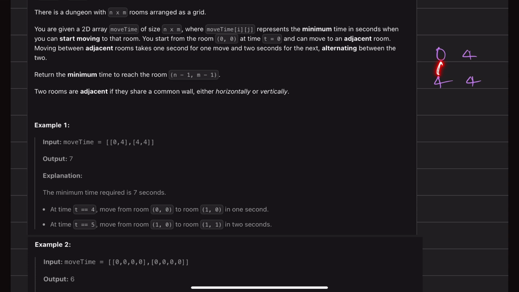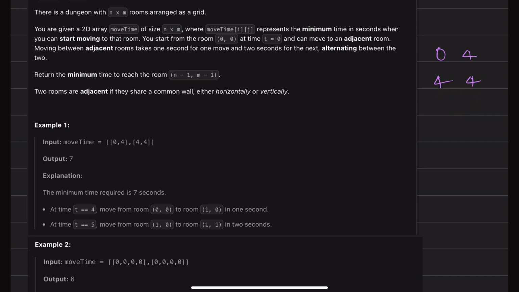So in the next room, what will we do? Once we have reached this, then we'll be making the next jump for the next room. Once I have already elapsed the time of 5, then I don't need to wait for this room to open. So I'll be just taking one more second, and I'll be making this transition. So this will be 5 plus 1, which gives me 6.